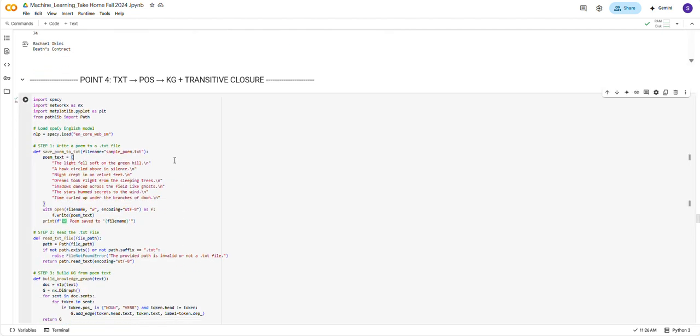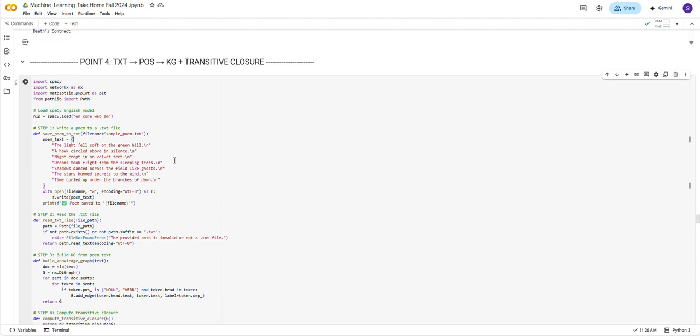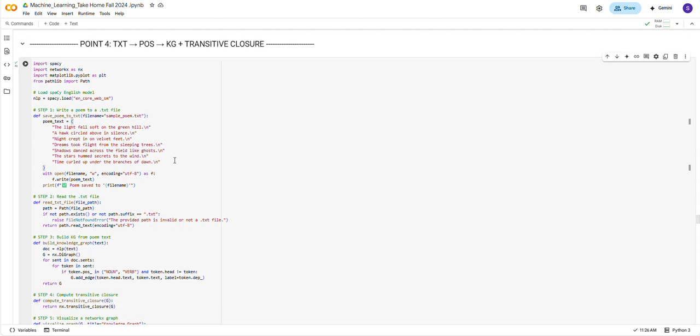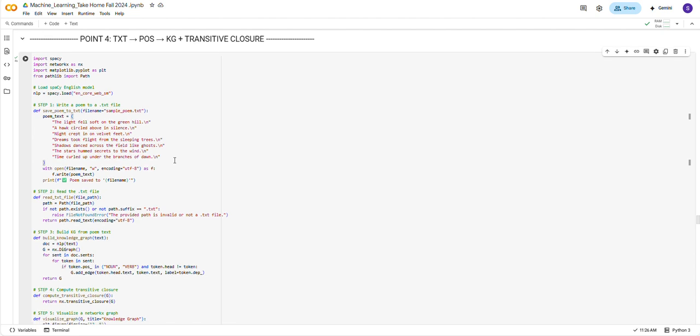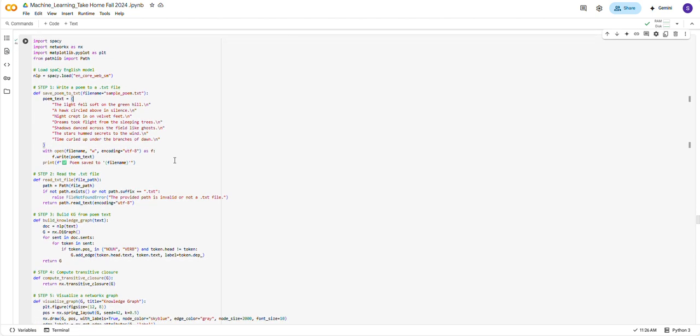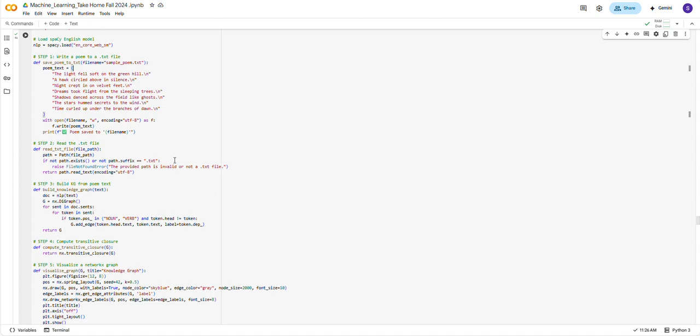Now we move on to the knowledge graph construction. We have a function called poem to KG, which converts a poem into a dependency-based knowledge graph using POS relations, like noun and verb heads. We applied the function to a sample poem to visualize the original graph and its transitive closure.